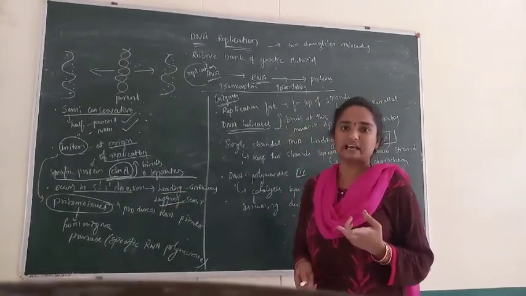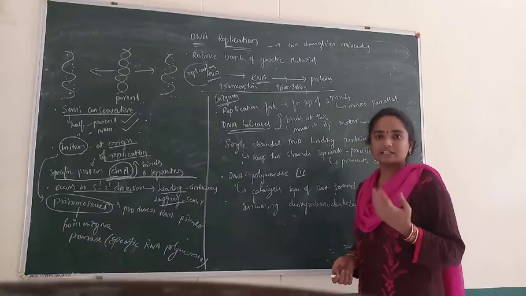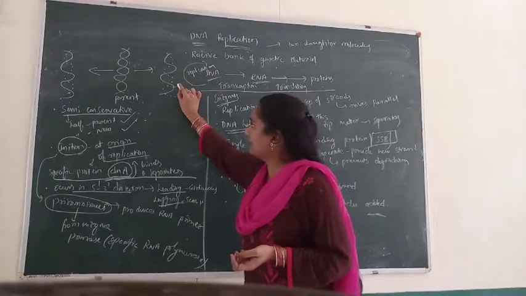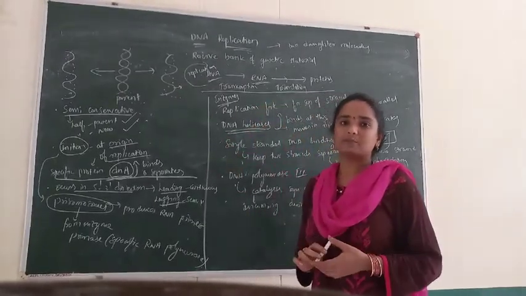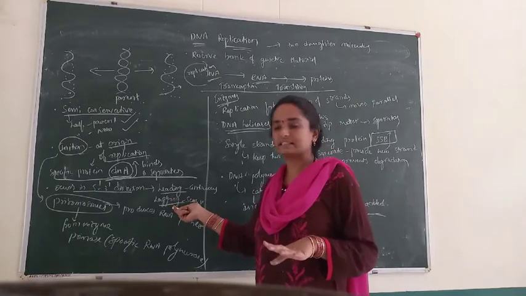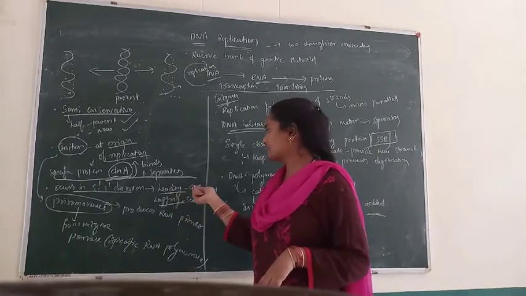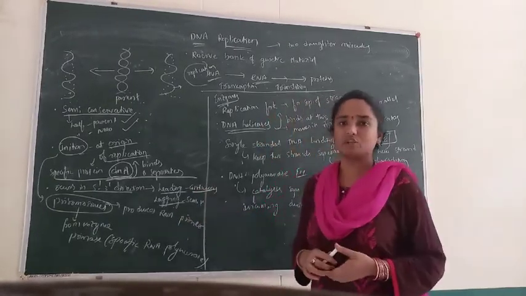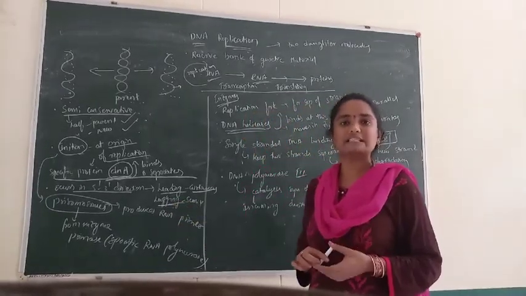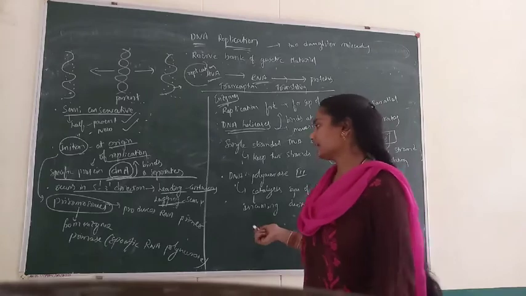First one is the leading strand. Initially I told that in the DNA, the genetic matter resides in the leading strand. So the strand in which genetic material is present is called the leading strand, and the other strand is called the lagging strand. In the leading strand the process of replication is continuous, and in the lagging strand the process of replication is semi-continuous. That means not in a continuous way.